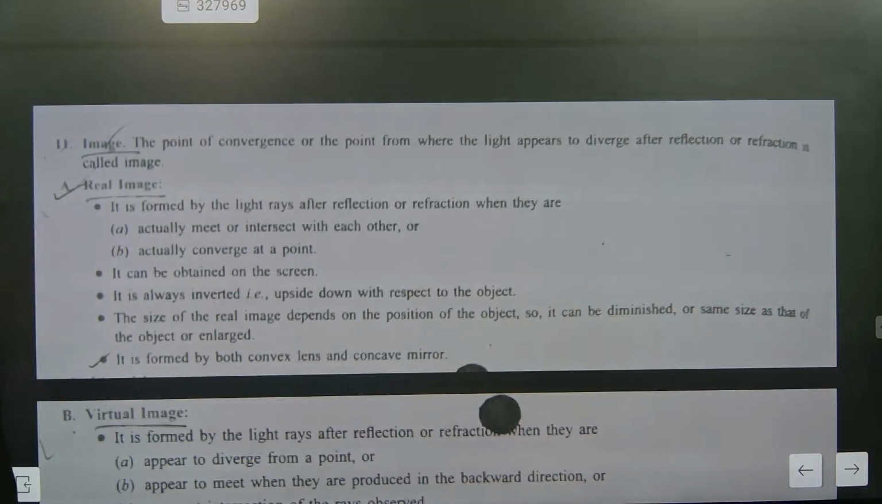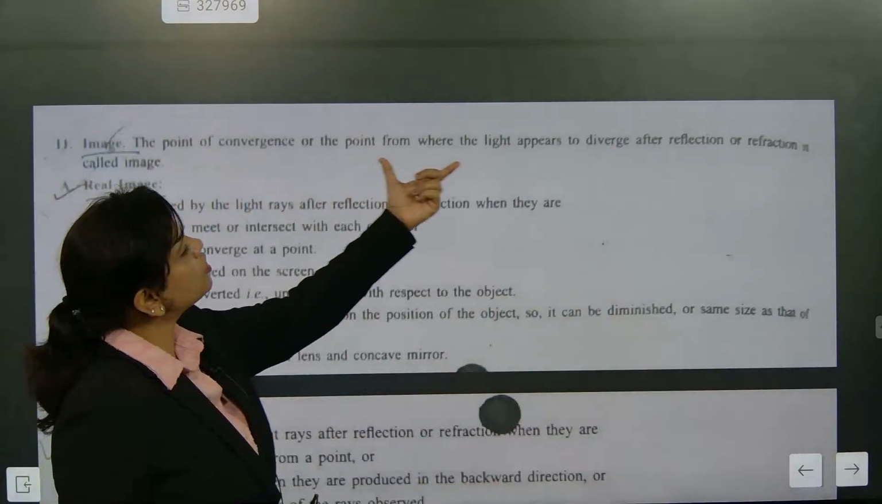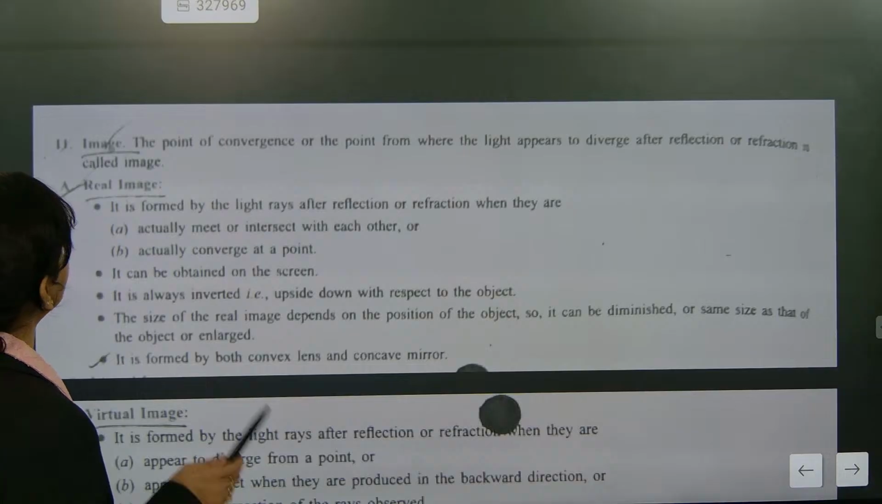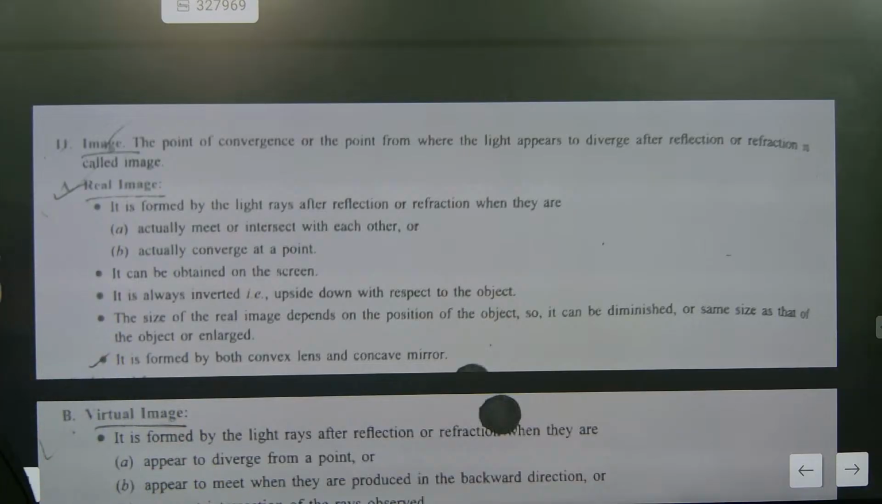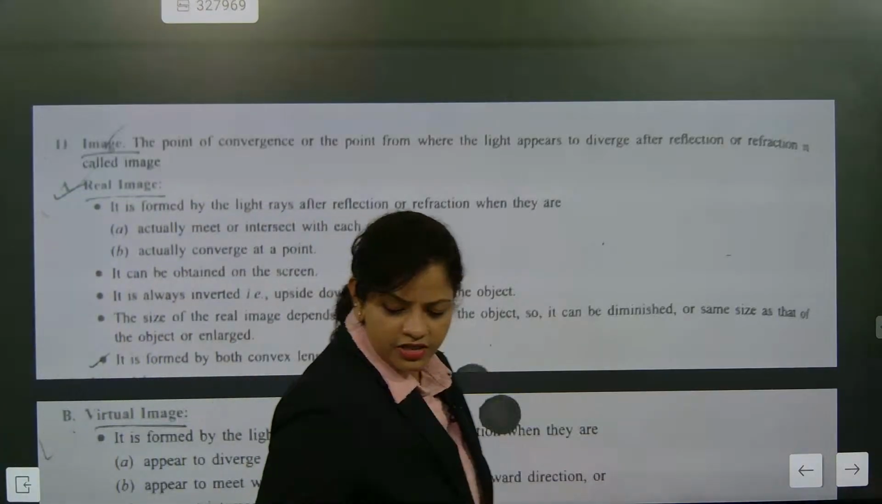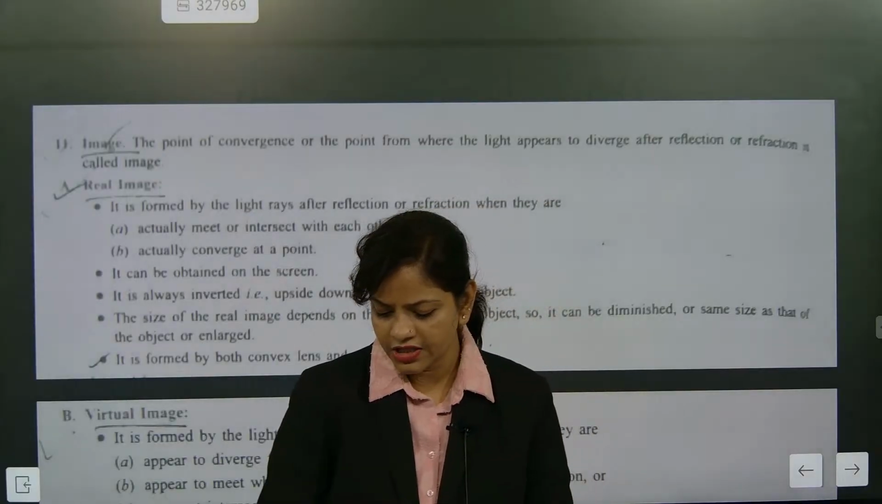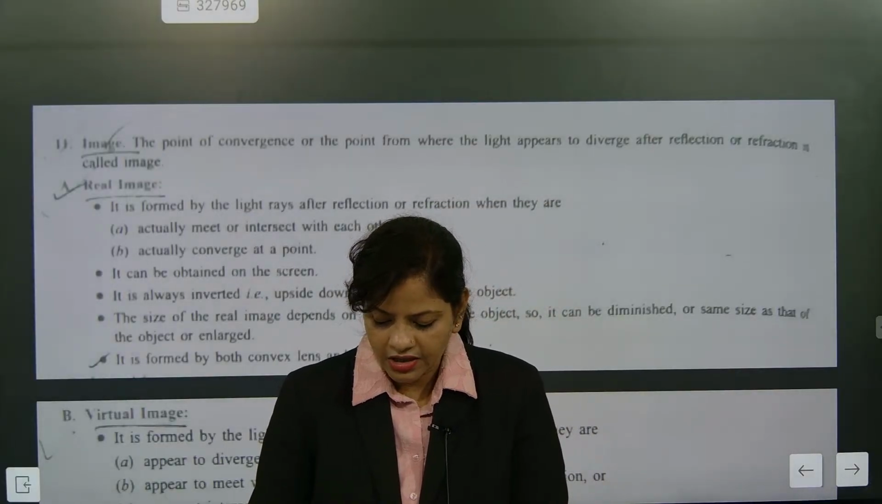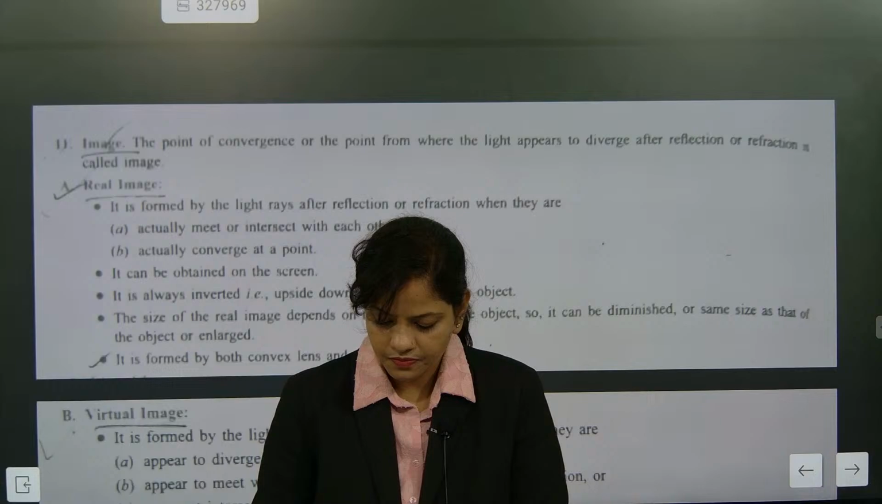The point of convergence or the point from where the light appears to diverge after reflection or refraction is called an image. Usually they do not ask what the meaning of image is. Are you understanding? It is a very simple phenomenon, where you just have to remember these parts.